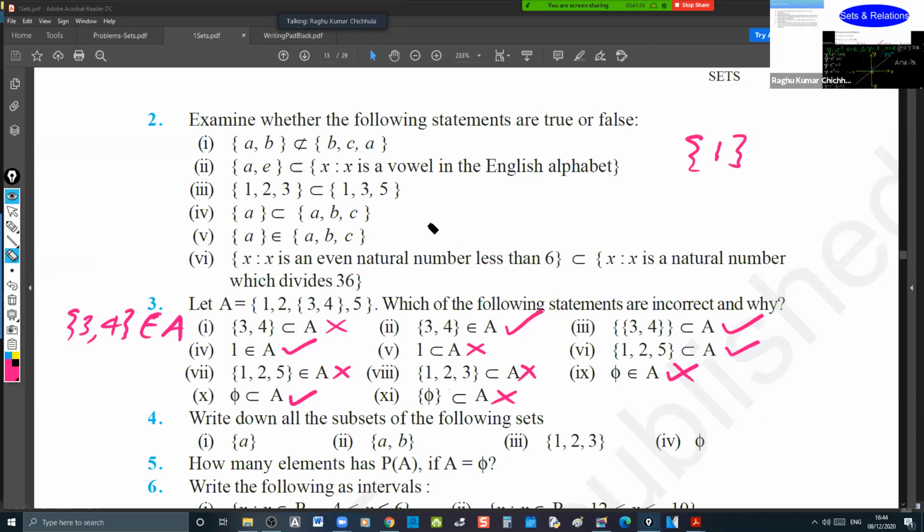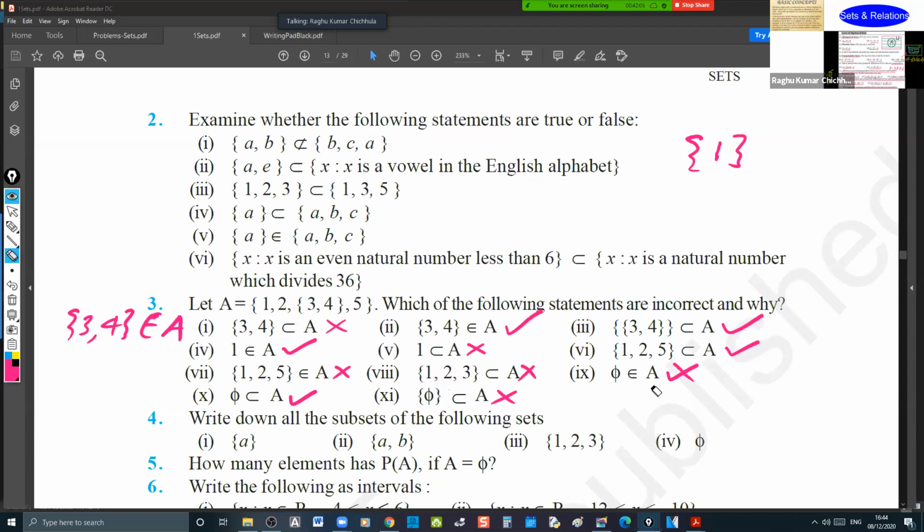So what must be your understanding, Maurya? Phi itself is a null set. It need not be mentioned in the set brackets. It itself is a null set. But when this phi is placed in the set brackets, phi becomes an element here. Understand the difference between these two.